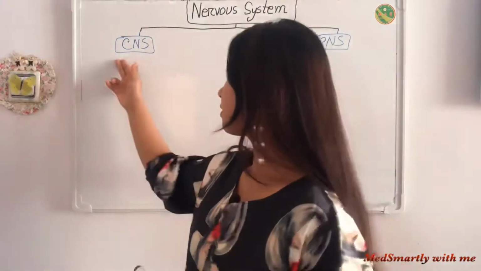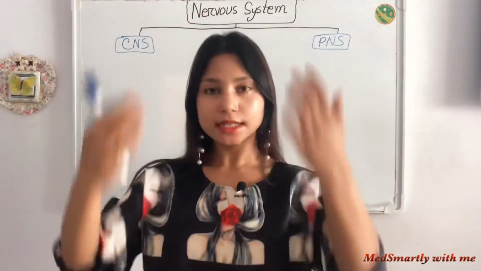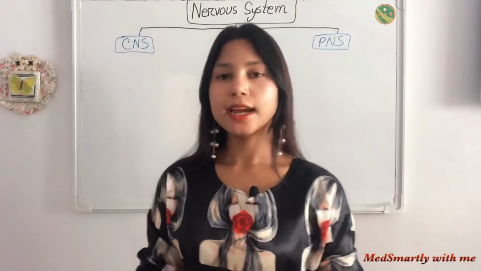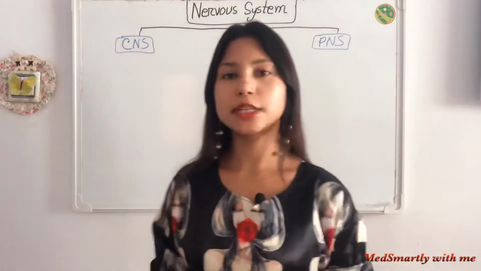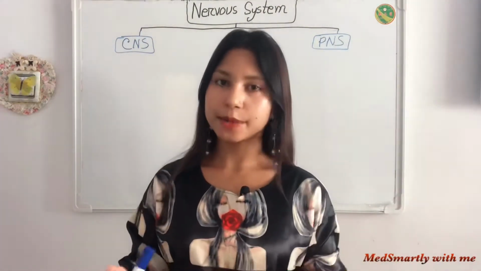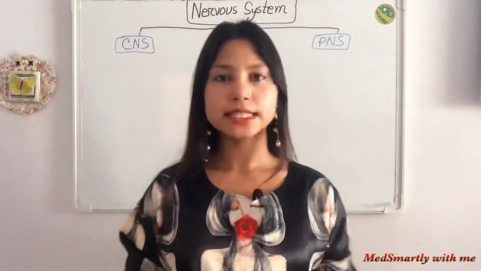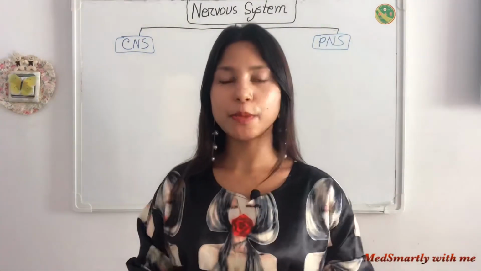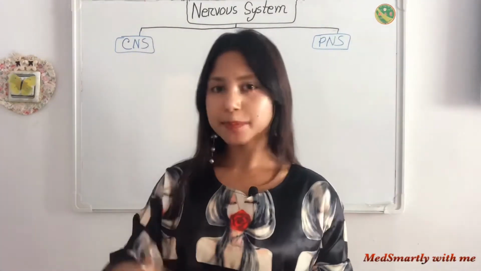Our central nervous system is present centrally in our body and our peripheral nervous system is present peripherally, at the sides of our body. Now which structures are present centrally in our body? Our brain and spinal cord.